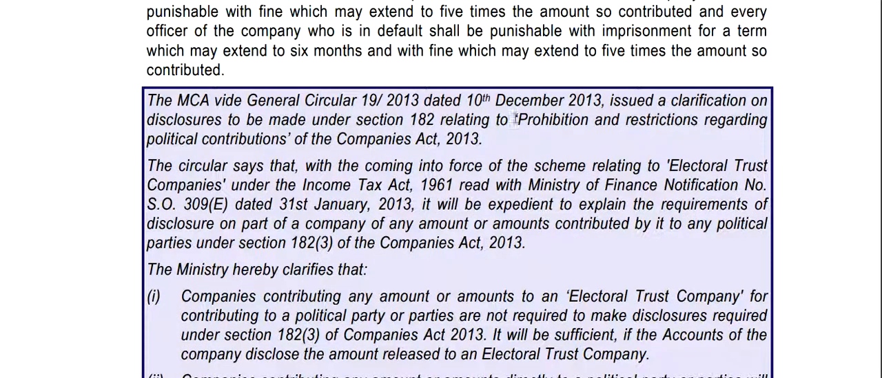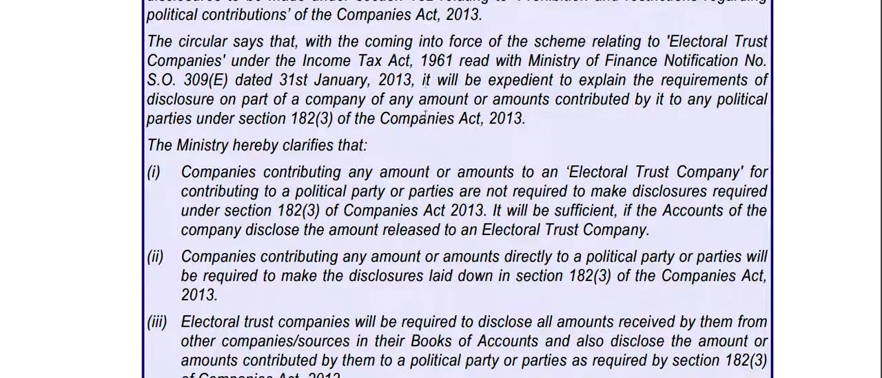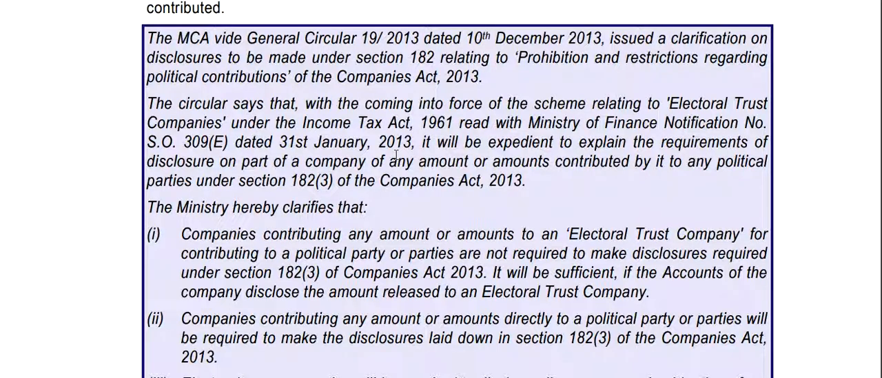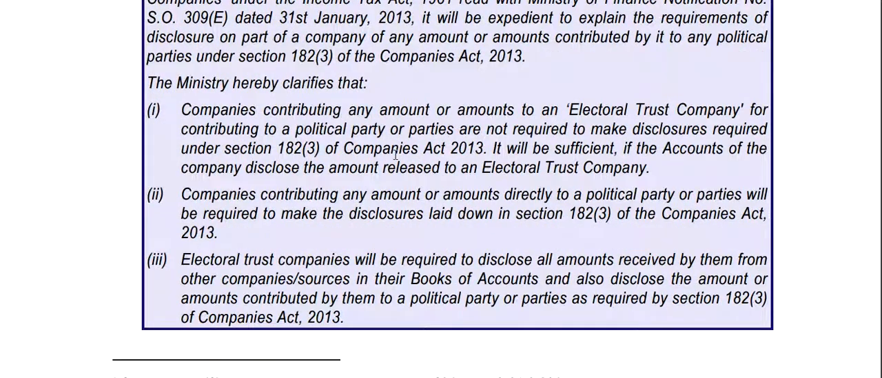The MCA General Circular issued a clarification on the disclosure to be made under section 182 relating to prohibition and restriction regarding the political contribution of the country. The circular says that with the coming into force of the scheme relating to electoral trust companies under the Income Tax Act 1961 read with the Ministry of Finance notification number SO 309 dated 31st January 2013, it will be expedient to explain the requirements of disclosure on part of a company of any amount or amounts contributed by it to any political parties under section 182 subsection 3 of the Companies Act 2013.